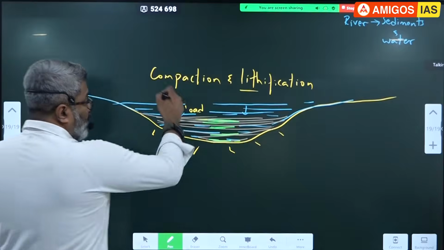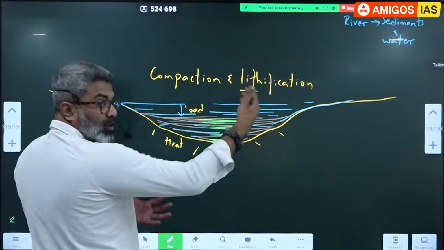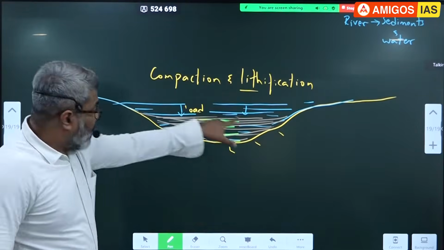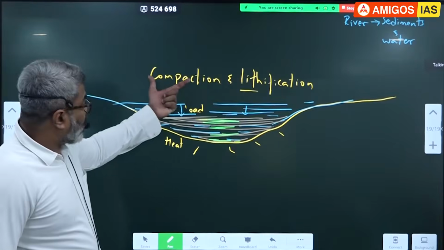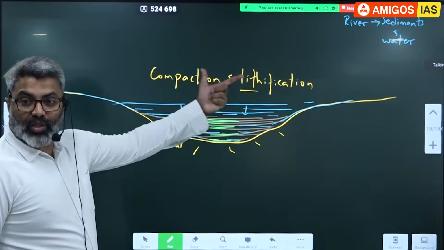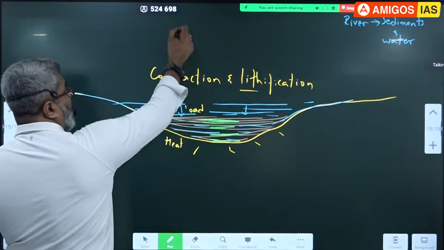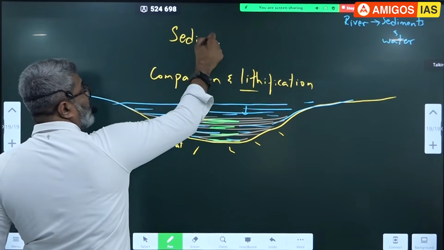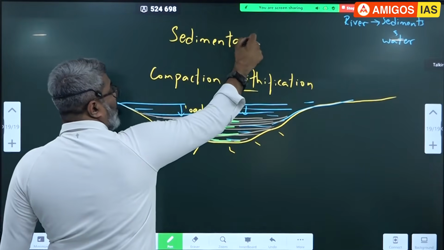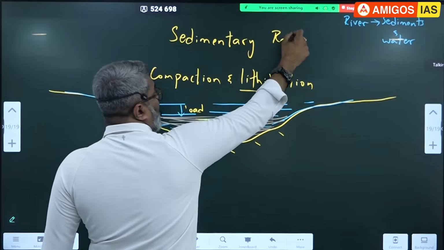Okay. So this type of rock, which is formed from sediments of other rocks through the process of compaction and lithification, is called a sedimentary rock. Beautiful topic. I'll repeat.